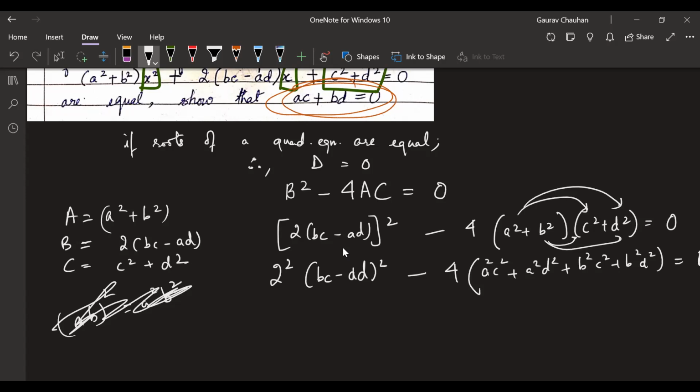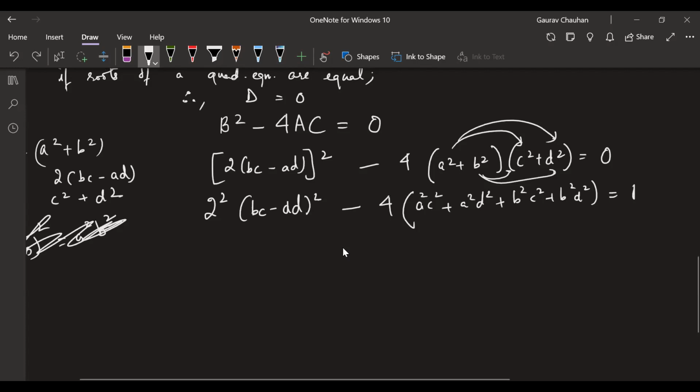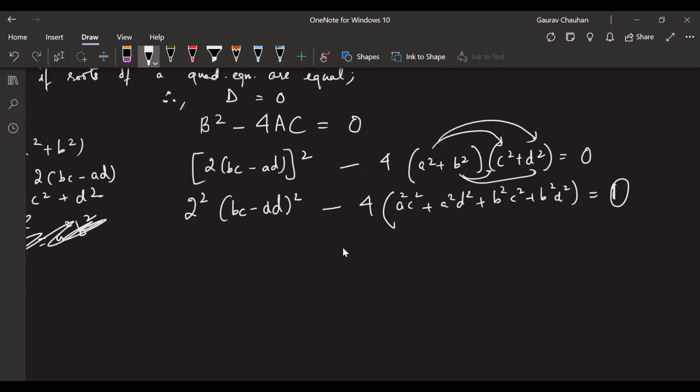Good. All right. Now let's open this thing up further. 2 square is 4. This thing is (x minus y) the whole square. What's the formula for (x minus y) the whole square?